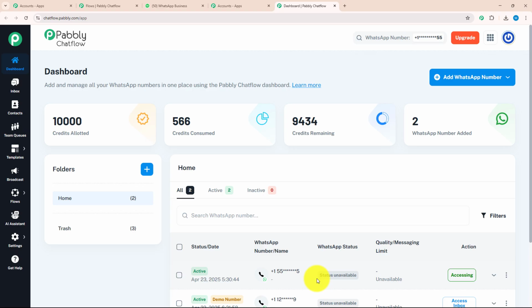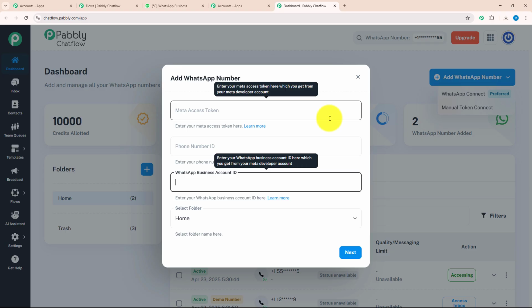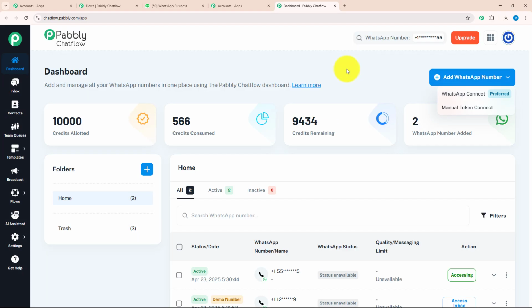If you want to know how to add a WhatsApp number, a button is given on the top right corner named Add WhatsApp Number. Inside this, there are 2 options: Manual Token, where you have to enter the Meta Access Token, Phone Number ID, and Business Account ID manually. But in WhatsApp Connect, you just need to verify your Meta Business Manager account and link your WhatsApp business account through that. If you want to know in detail how to add your WhatsApp number, we have created a separate video for that. The link will be provided in the description box.